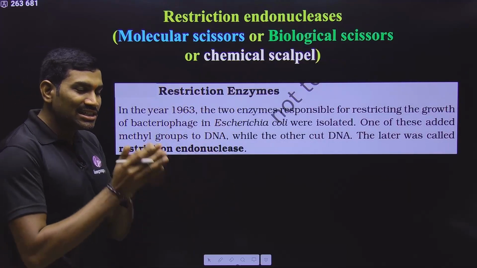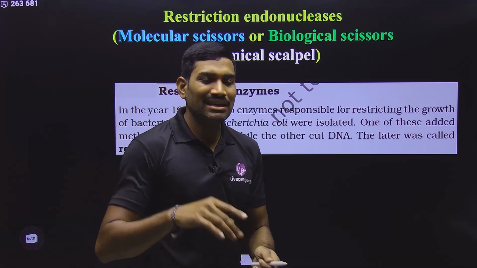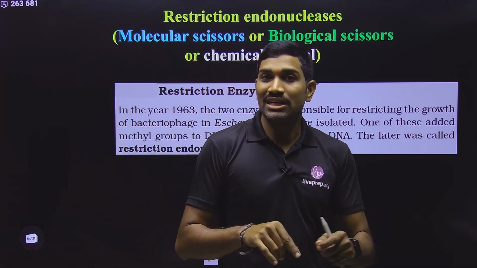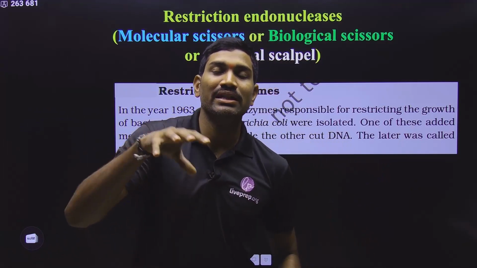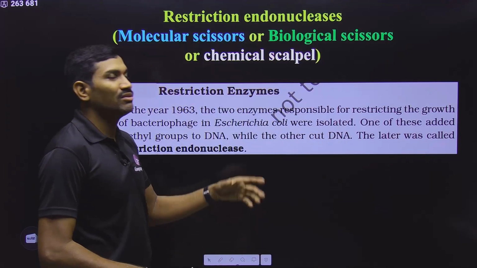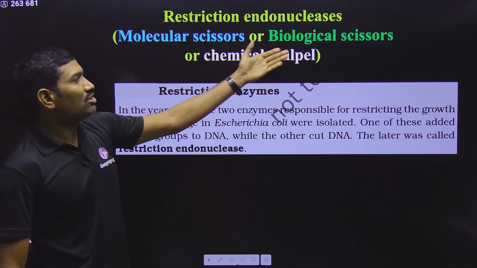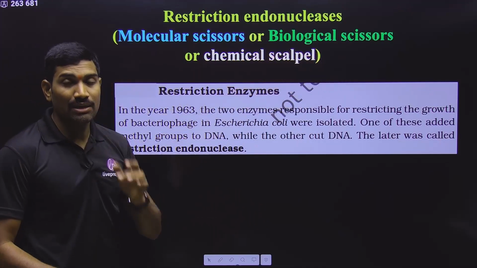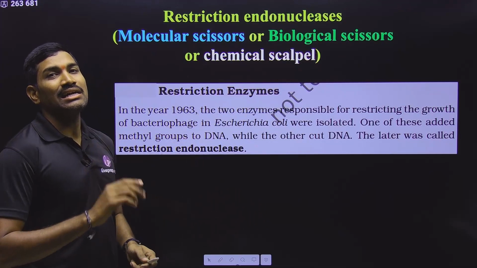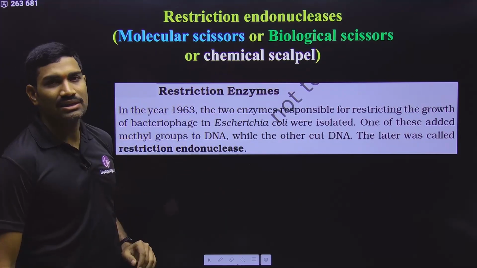They recognize a specific sequence, and only that sequence they will cut. If the recognition sequence is not there, they will not cut the DNA. In this way, they are very specific in their action. These enzymes are also called biological scissors, and chemical scalpel, because they cut exactly at particular locations.